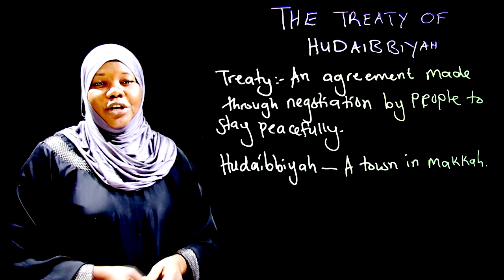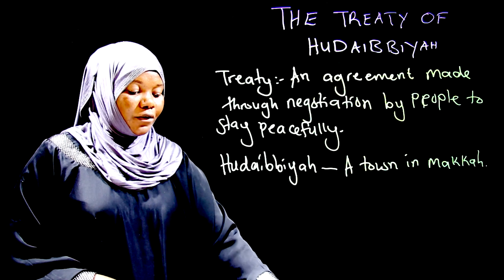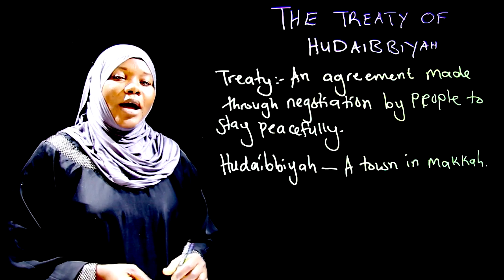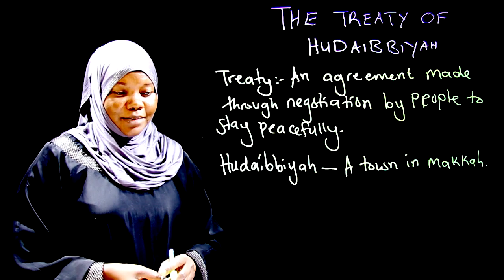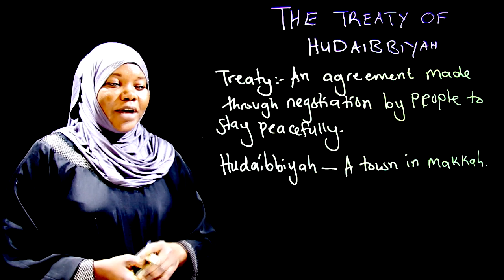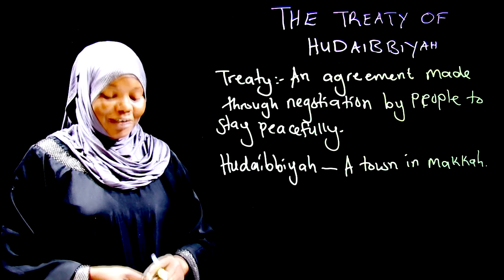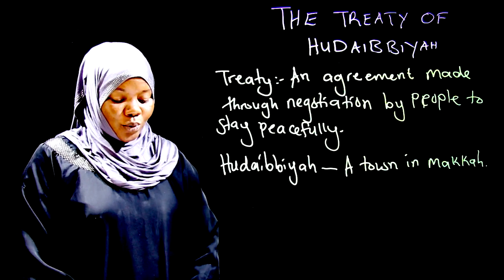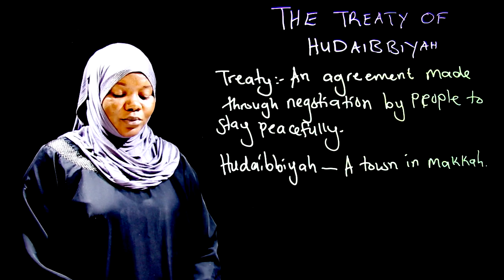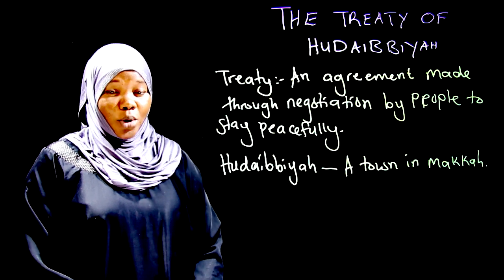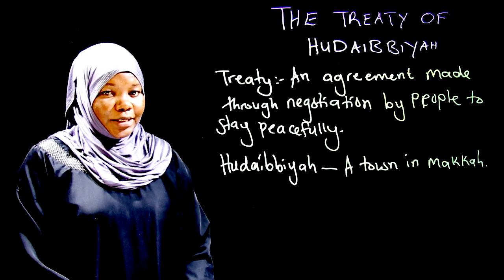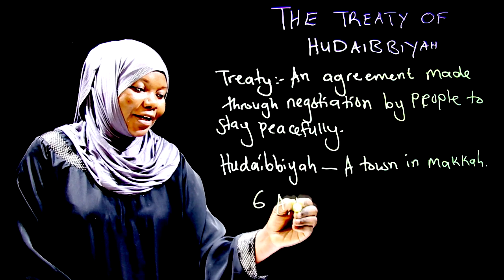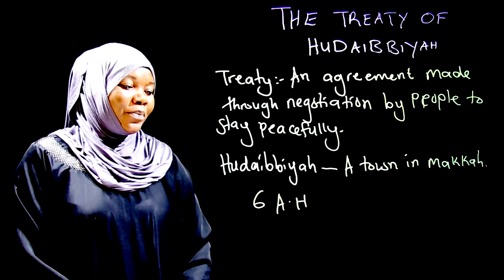In the 6th year of Hijrah, Prophet Muhammad left with 1,400 Muslims. So the Treaty of Hudaibbiyah took place in the 6th year after Hijrah. The Prophet left Medina for Mecca with 1,400 Muslims to perform Umrah. Are you getting me? So it was in the 6th year after Hijrah. How many members did the Prophet leave with?